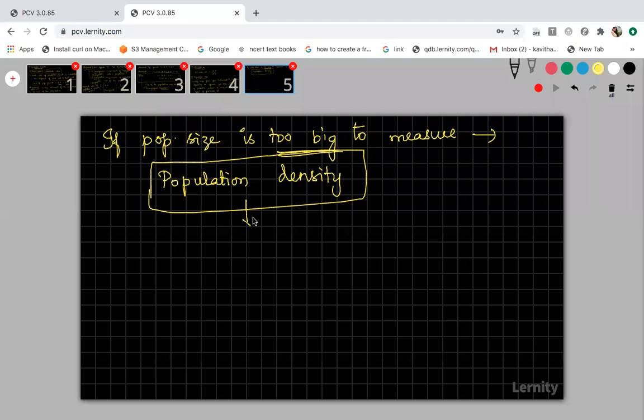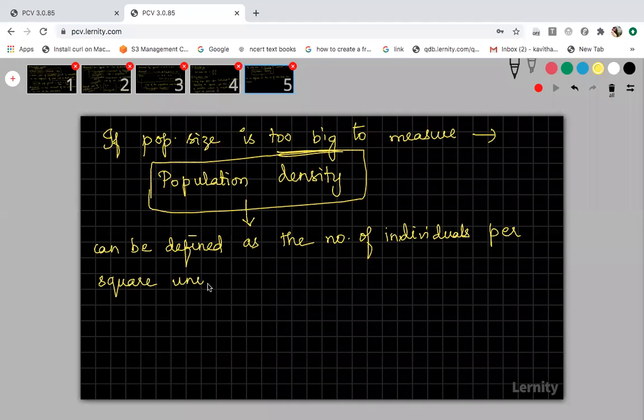If you want to know the exact definition of population density, you can write: population density can be defined as the number of individuals per square unit area, or you can say per cubic unit area. Based on the geographical area, you will use the unit of measurement. Suppose the geographical area is very small, you can use per square unit area. If it is very big, you can use per cubic unit area.